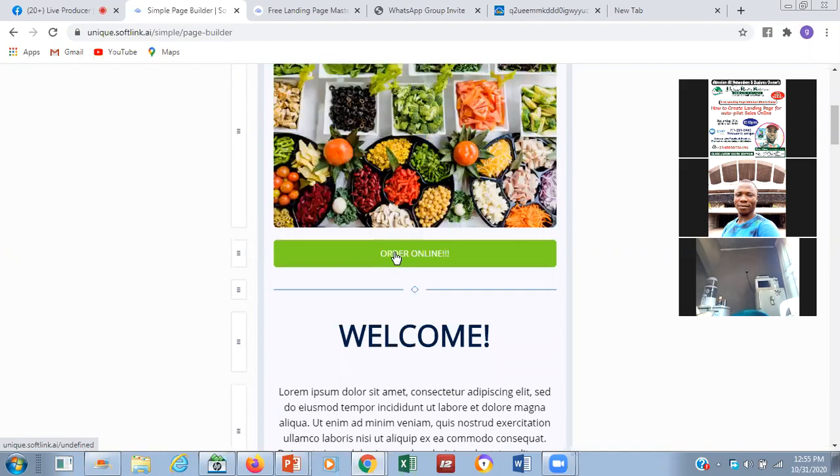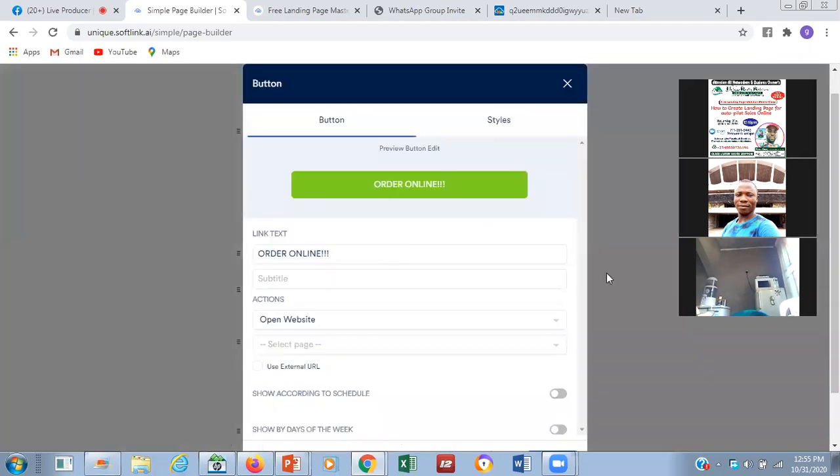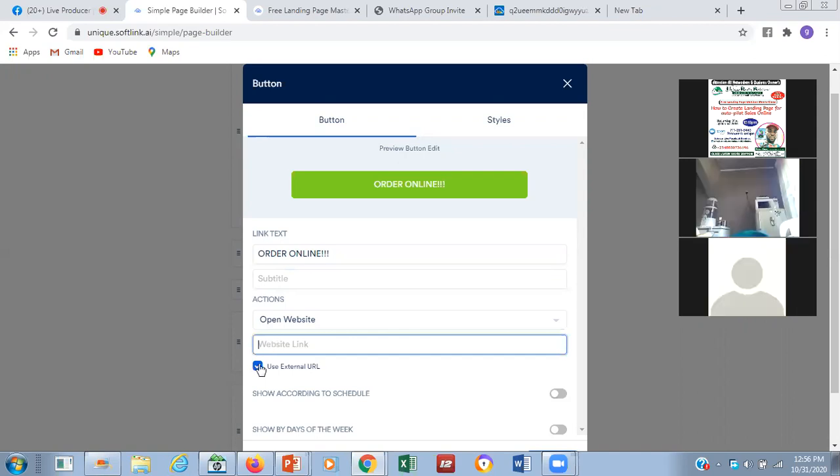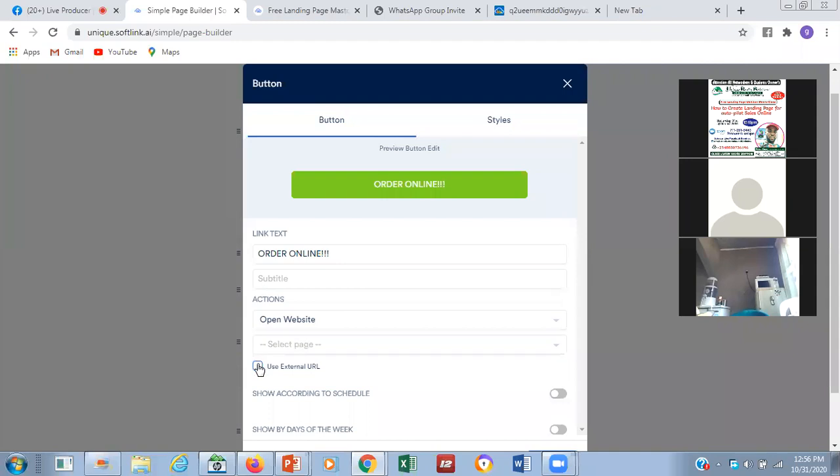Now, how do you order online? You click on it. There must be something that has been done, because you want them to order online. When they click on order online, the next thing you have to do is click on use external URL. If you want them, when they click on order online, to get to your WhatsApp, you mark use external URL. Then on the website link, you will now put